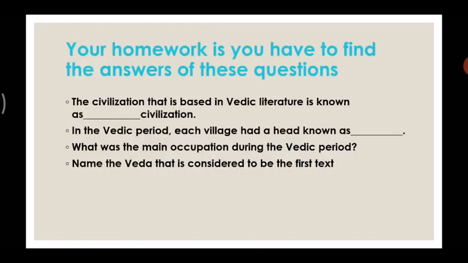Let's move forward. That is your homework. The first question is: the civilization that is based on Vedic literature is known as dash civilization. The next one is: in the Vedic period, each village had a head known as dash. The second last one is: what was the main occupation during the Vedic period? And the last one is: name the Veda that is considered to be the first text.